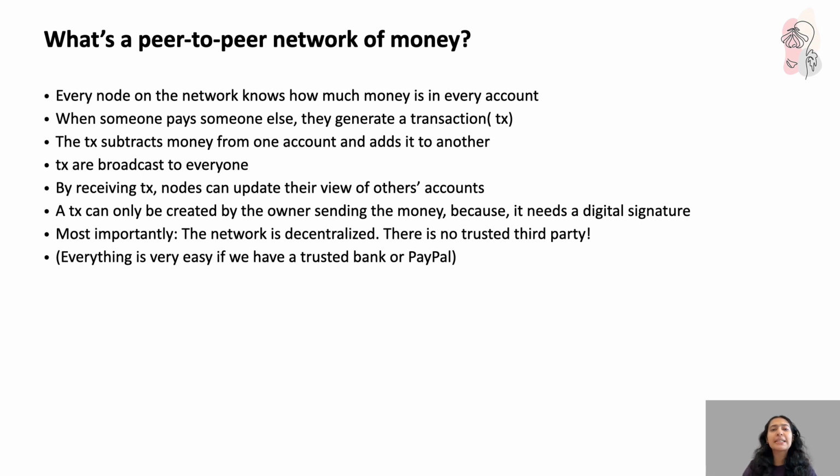An important point is that a transaction can only be created by the person who is sending out the money. How does the system make sure of this? The person sending the money has to append their own digital signature, and without the right signature, the transaction won't be considered valid by the other participating nodes. But here's the most powerful idea: the network is completely decentralized.